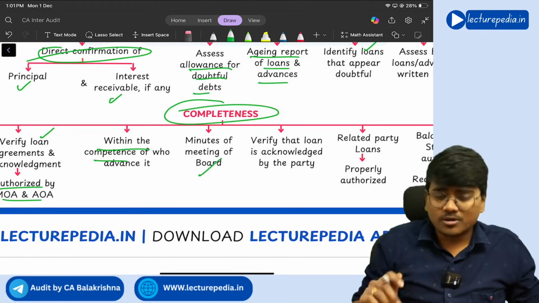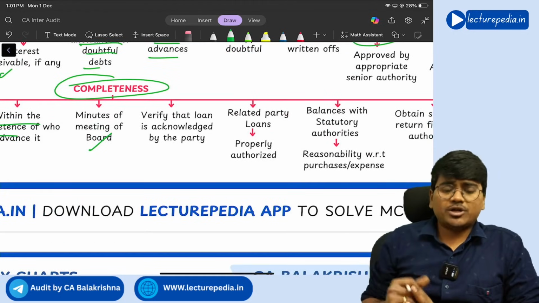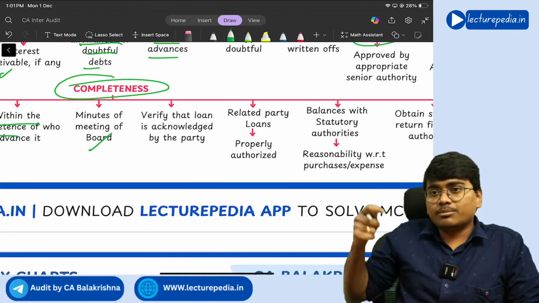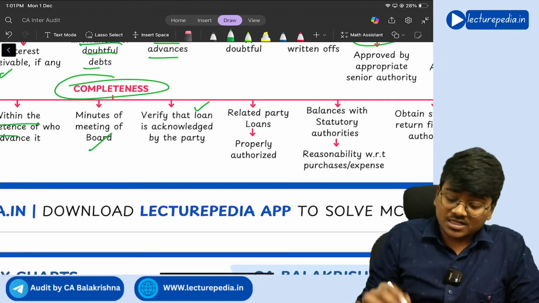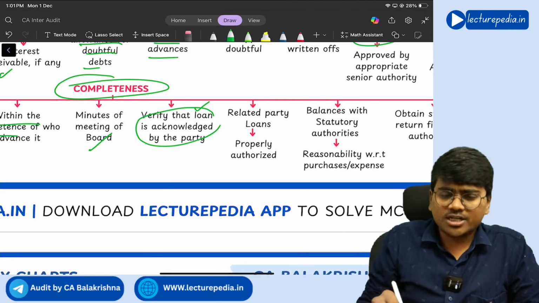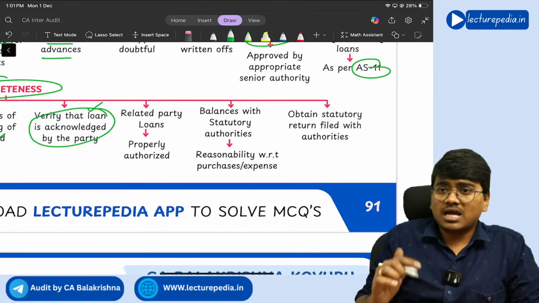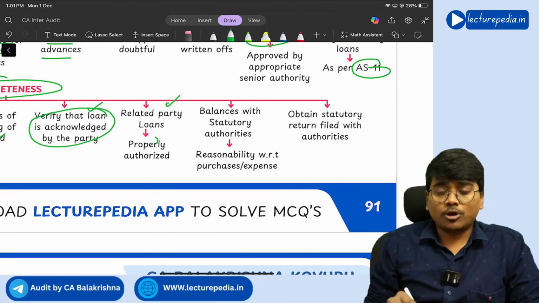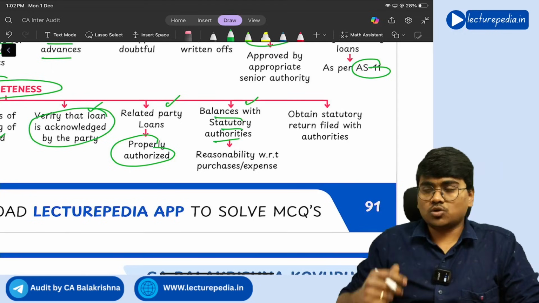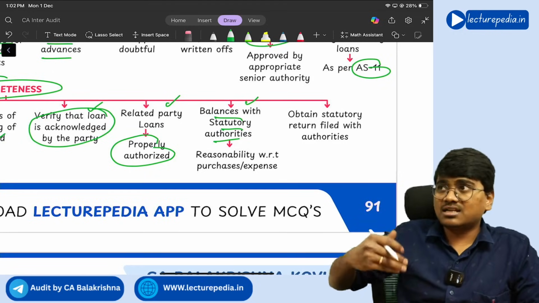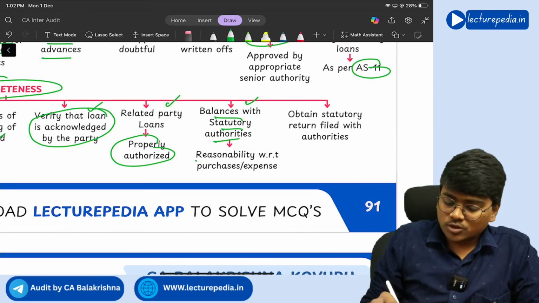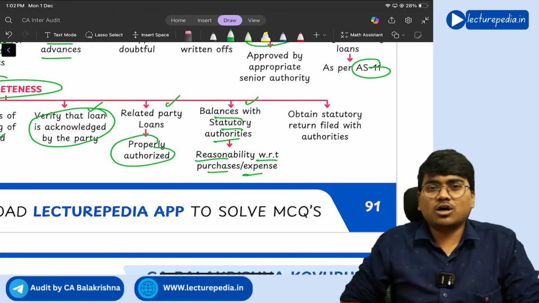So whether only an authorized person has granted the loan or not. Next, you will verify the minutes of meetings of the board, because discussion with respect to giving a loan will be made in the meetings, so you will verify those minutes. And verify that the loan is acknowledged by the third party, the party who is taking the amount. Basically you will ask for a confirmation request. And related party loans should be properly authorized. Balance with statutory authority: if there is any balance lying with statutory authorities like the GST department or income tax department, you need to check the reasonability with respect to purchase or expenditure.